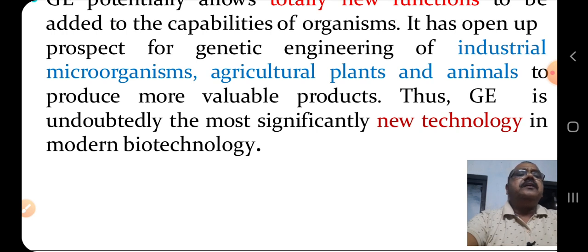It is now widely used to produce valuable products to be used in the treatment of several human diseases, controlling pollution, treating wastewater, and produce several industrial products which are used for the comfort and survival of human beings.